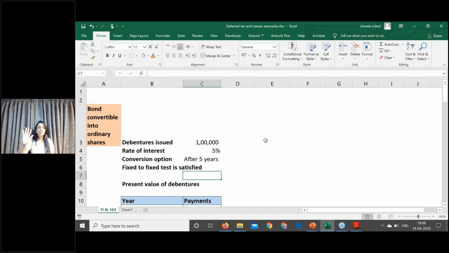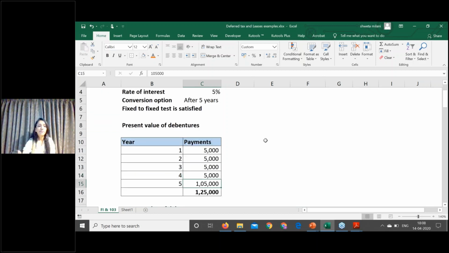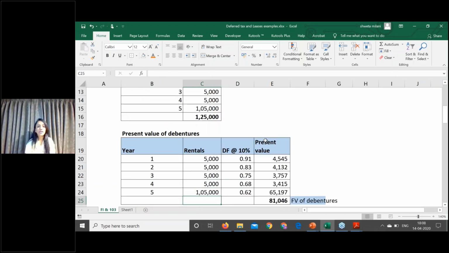Once you measure the liability component, the residuary part is the equity component. How will you measure the liability component? The liability component will be the present value of the cash flows discounted at the market rate, or your incremental borrowing rate. Market rate is nothing but the incremental borrowing rate. In the present case, the interest rate is 5%, but I've discounted at the incremental borrowing rate of 10%. So the present value is 81,000.